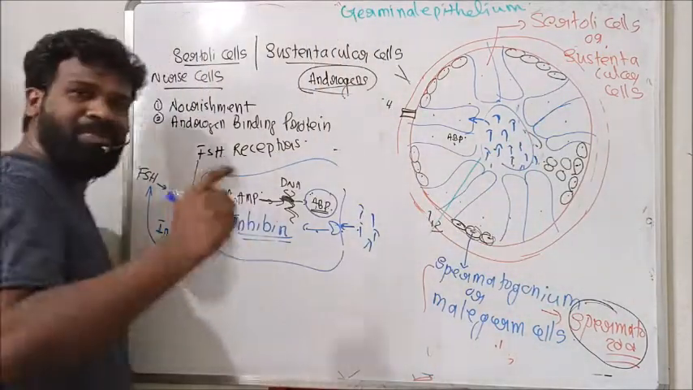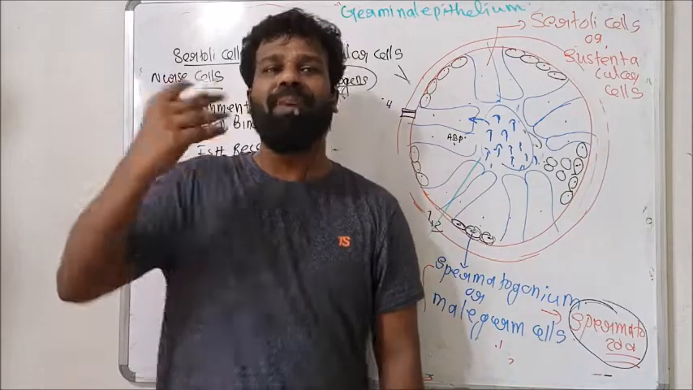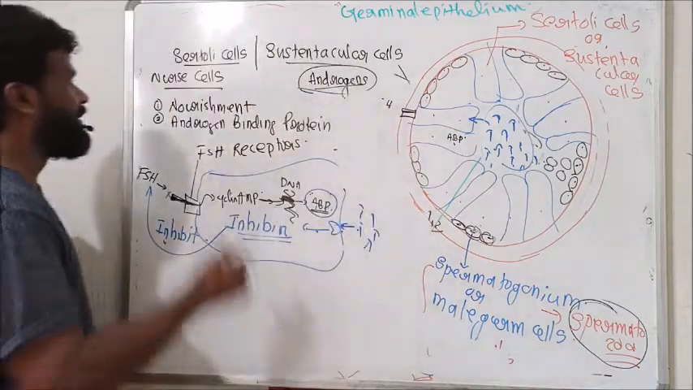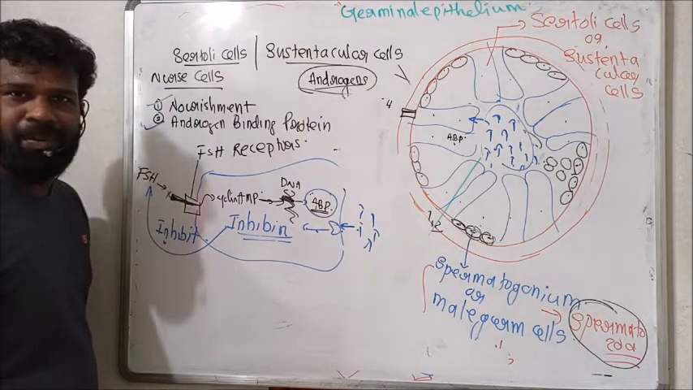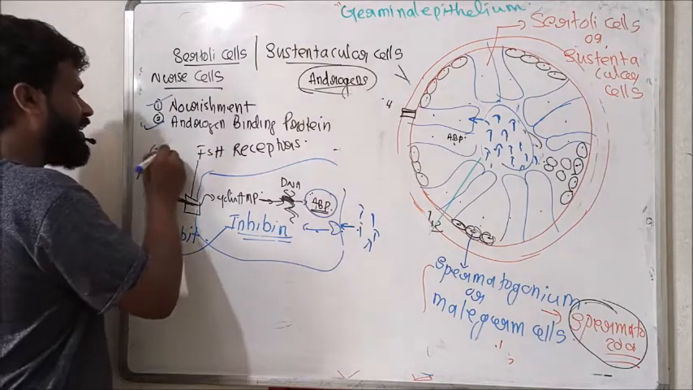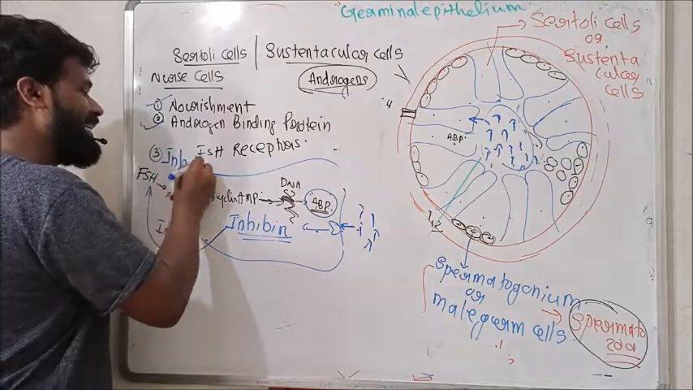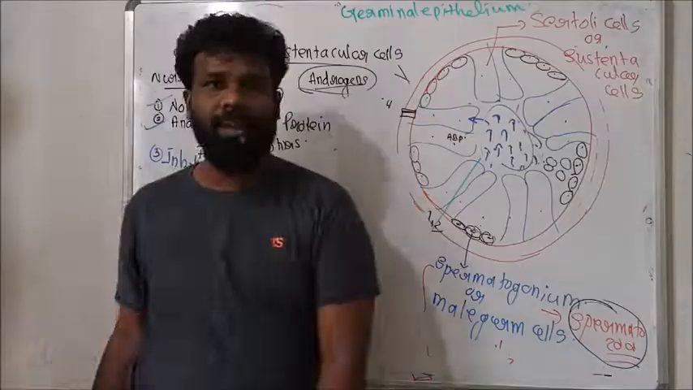So this Sertoli cell provides a vital role in spermatogenesis or sperm production. So its functions are, it provides nourishment, then it secretes the protein, androgen binding protein, then it secretes a hormone called inhibin. Next function.